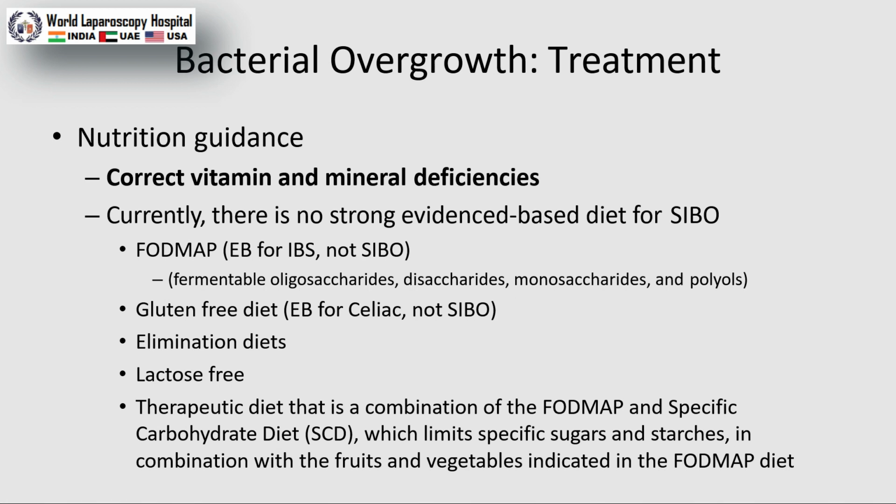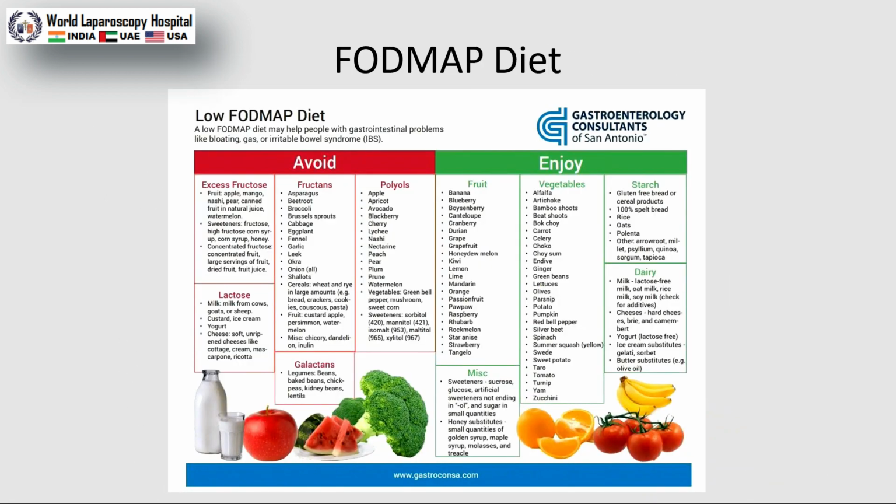Like some patients having apples, the sorbitol in the apple can cause diarrhea. Sometimes patients can't take mushrooms or the cauliflower family, so we have to take the history and accordingly modify the diet.